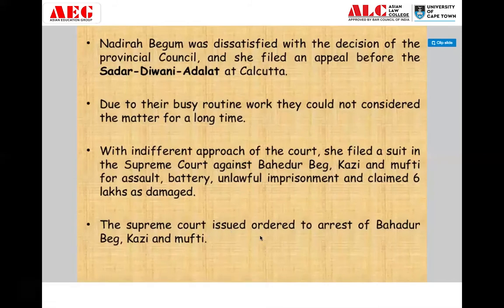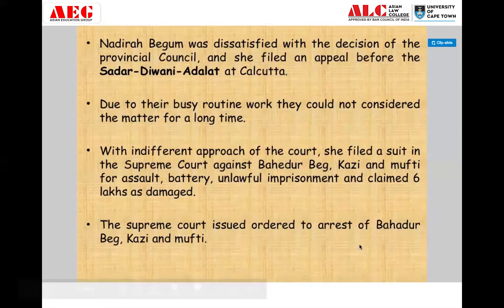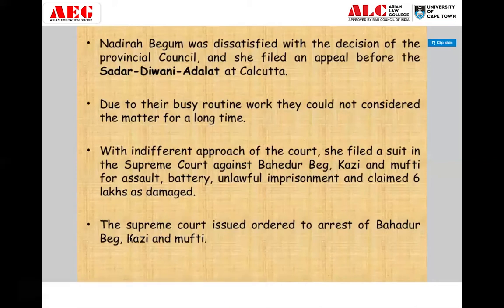The Supreme Court ordered the arrest of Bahadur Beg, who was the nephew and was to be the adopted son, but he could not be adopted because the deceased died before the adoption. And the Supreme Court also ordered the arrest of Kazi and Mufti, the law officers who went to her house to confiscate or divide the property.